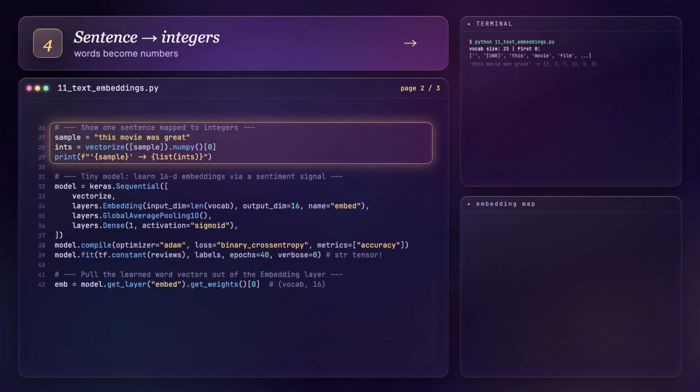As proof it works, we push this movie was great through the layer and print it. Out comes 2, 3, 7, 13, 0, 0. 4 word indices, then 2 zeros of padding to fill the length 6 slot. Small numbers because our whole vocabulary is small. That's the words to numbers promise on screen.